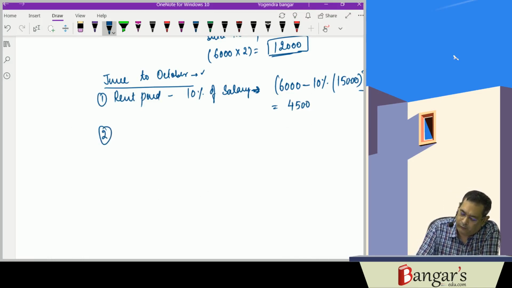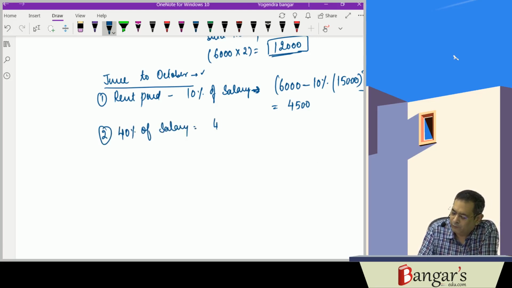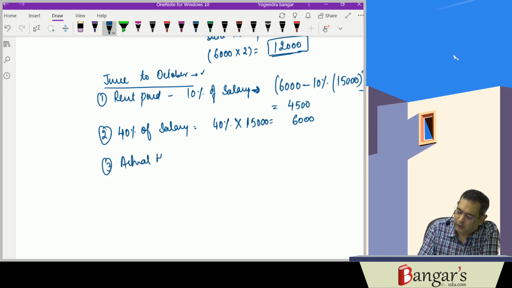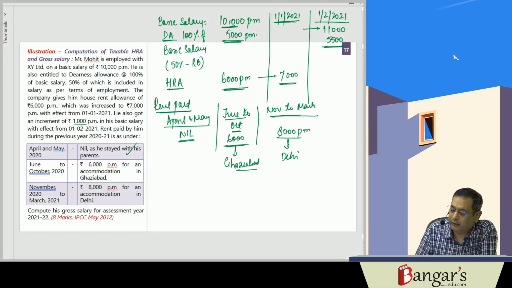Second point is 40% of salary. 40% of 15,000 is 6,000 rupees. And third one is actual HRA granted to the employee. HRA is 6,000.